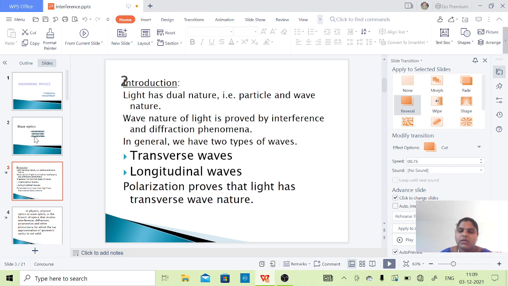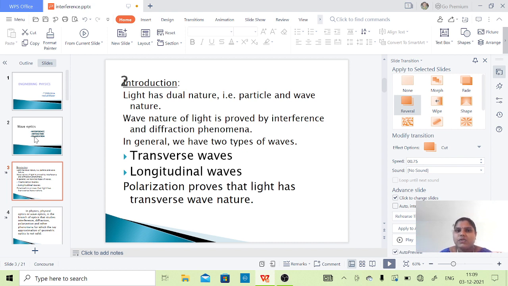In general, we have two types of waves: one is the longitudinal wave and the other is the transverse wave. Longitudinal wave means the displacement of particles is along the direction of the wave, that is, parallel to the direction of the wave.